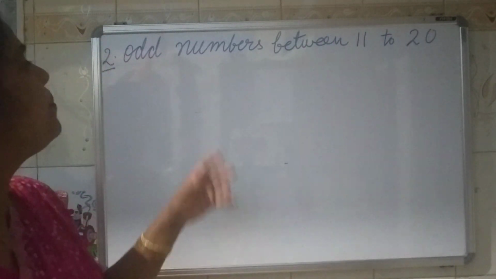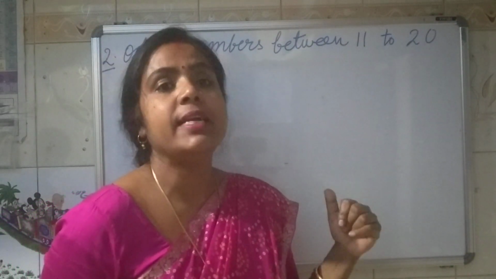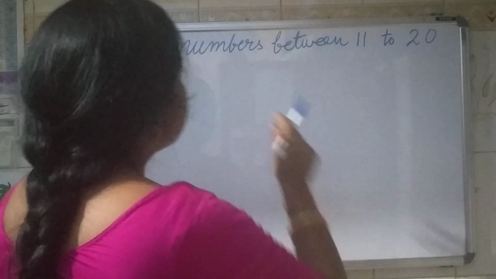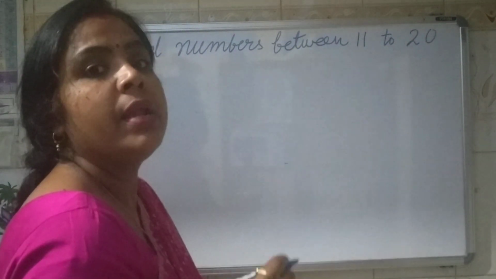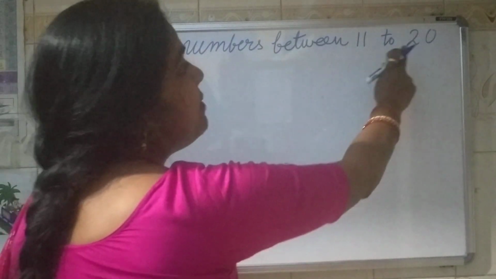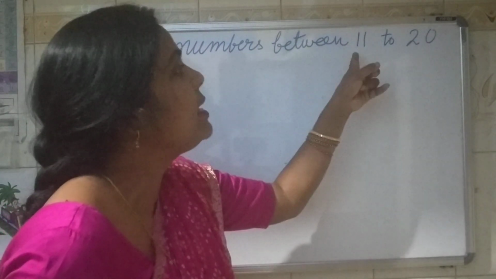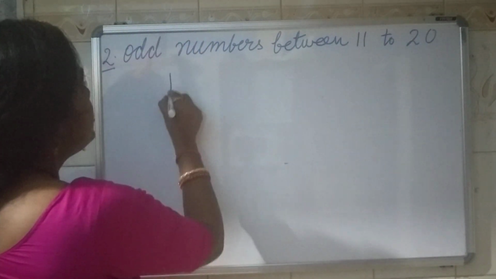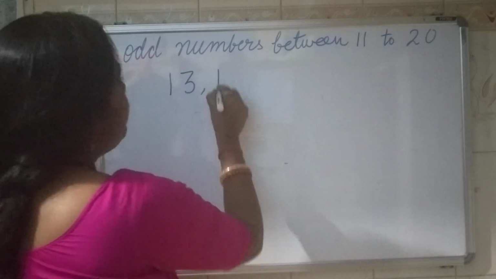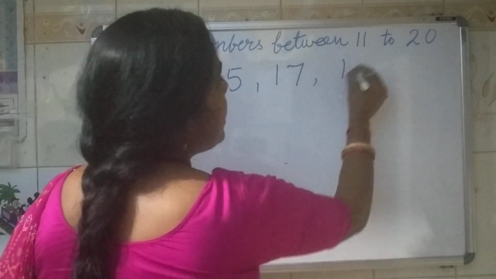The second example is odd numbers between 11 to 20, and we have to find out their average. Okay. First we will write down all the odd numbers between 11 to 20. When we are talking about between, in that case we will not include 11 and 20. So what is the next odd number? That is 13, 15, 17 and 19.